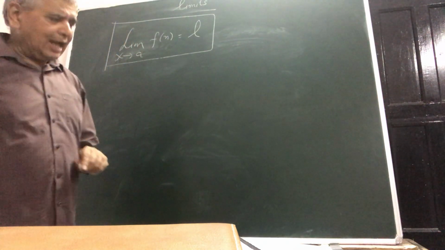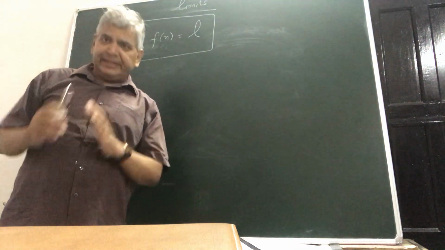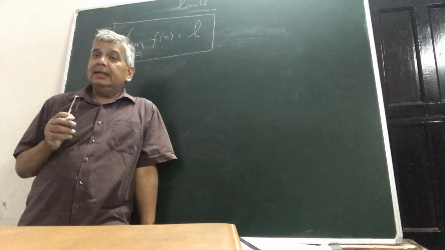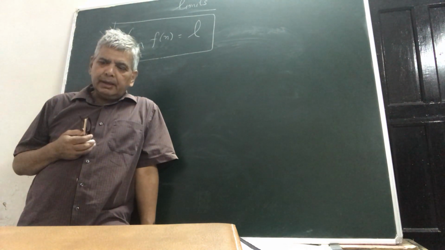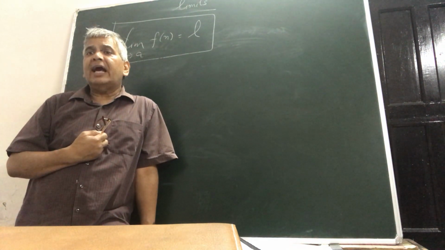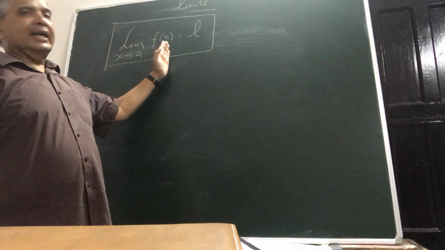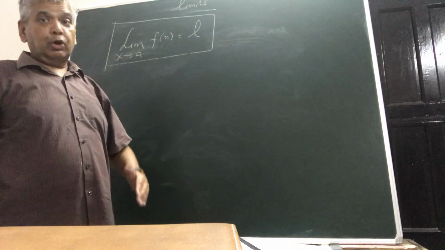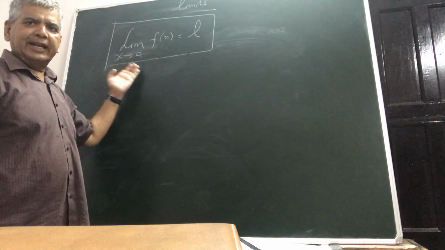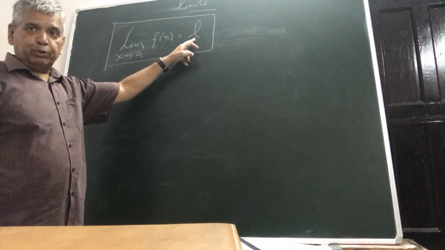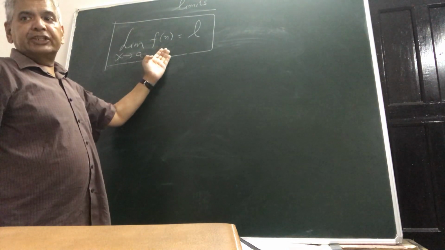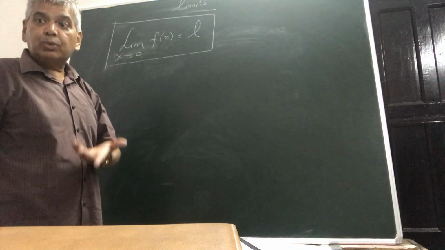Now, this thing, that x is coming towards a and the functional value is converging towards a definite number L, we have to define mathematically in a manner so that it satisfies mathematical principles. Because we still can't say how much nearer we should go before we can declare that the number is L. Practically, we can come nearer to it to any degree. We can assign any small number, and suppose it is approaching L till that number. Maybe after that the behavior of the function may change. You can't say.